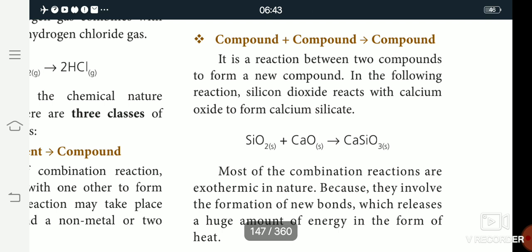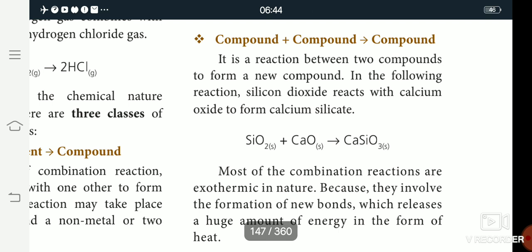This is the compound plus compound reaction. In the combination reaction, A and B combine to give the product AB. Based on this, it is classified into three types: element plus element gives compound, compound plus element gives compound, and compound plus compound gives compound.